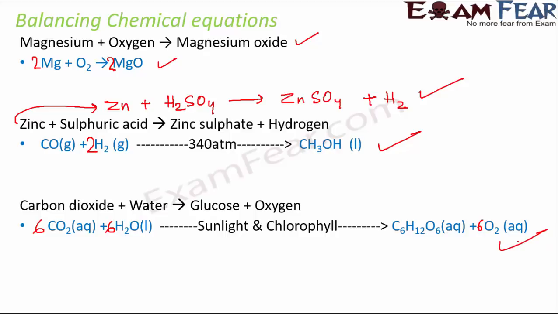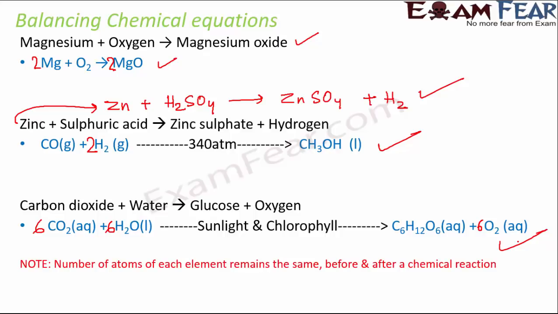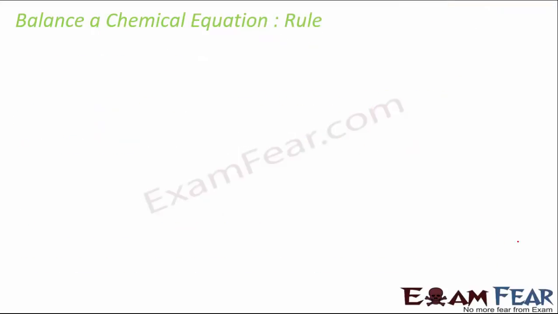So balancing a chemical equation is very, very important, and I think you should practice a couple of reactions so that it becomes easier for you. So it always needs to be remembered that the number of atoms of each element remains the same before and after a chemical reaction. So basically on both the sides, their number should be same.